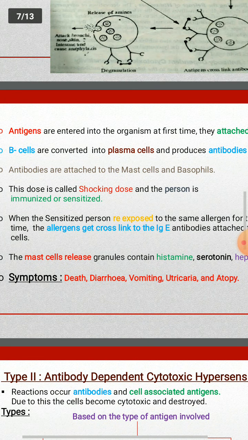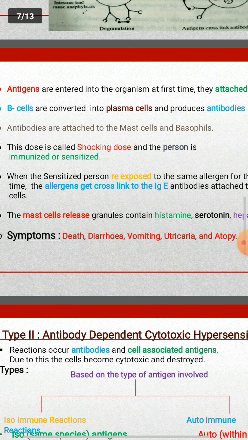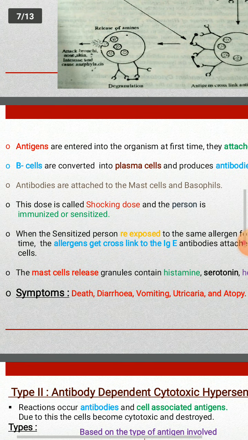So, in anaphylactic reactions, on the second exposure, antigens are cross-linked to the antibodies attached to the basophils or mast cells. When the cross-link is formed, the mast cells are stimulated and liberate their granules. This process is called degranulation.